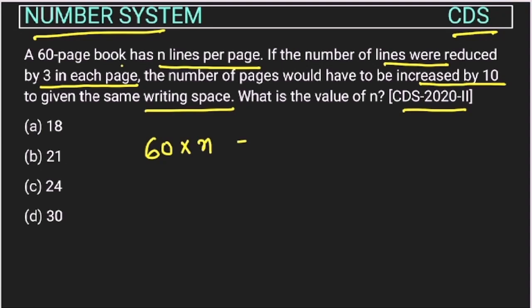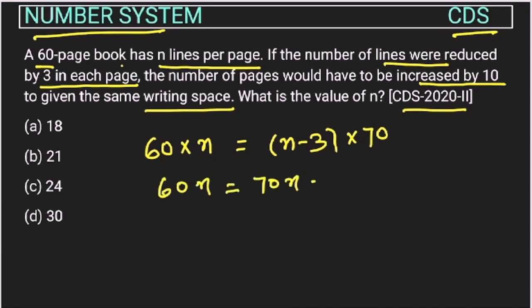So this is equal to how much? Now we are writing only n minus 3 lines in each page. And now we need 10 more pages, right, to write the same material. So how many pages are we using? 60 pages was the old one, 10 more we need. The total is 70. So these are the total number of lines. So this will be 60n equal to 70n minus 210, right?